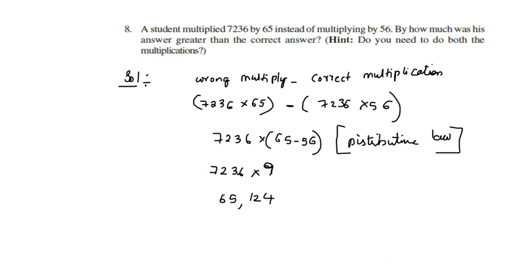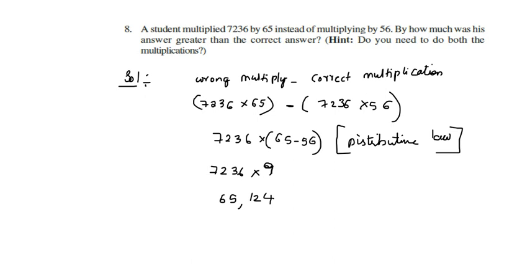65,124. You may get 65,124 after multiplying this number. This is the answer for this. So what is given in the question? By how much was his answer greater than the correct answer? Actually the person needs to multiply by 56, but he wrote 65 instead of 56, so that is wrong. So how much greater is it than that number? That is the given question.